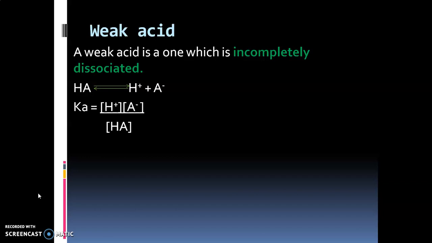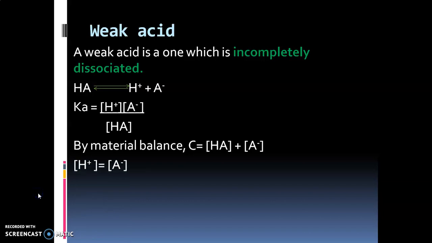So Ka is equal to concentration of H+ and A- divided by concentration of acid, that is HA. So by material balance, total concentration C is equal to HA plus A-. See here, total concentration of acid can be given by concentration of non-dissociated acid HA plus A-.